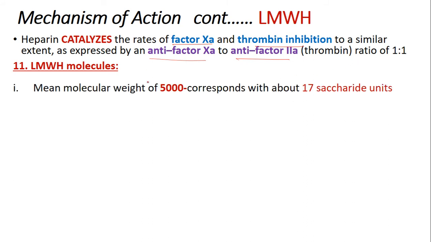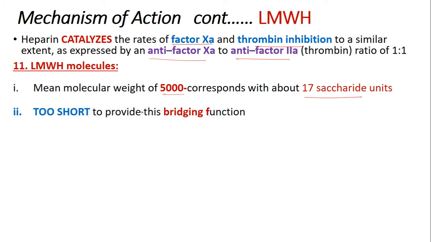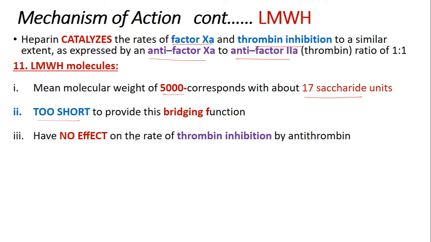These low molecular weight heparins are composed of a mean molecular weight of 5000, which corresponds to 17 saccharide units of the heparin. Since it has a shorter molecule length to provide a bridging function, it has no effect on the rate of thrombin inhibition by antithrombin.